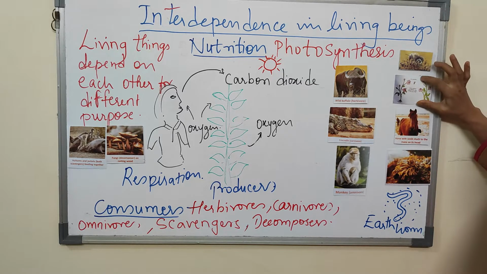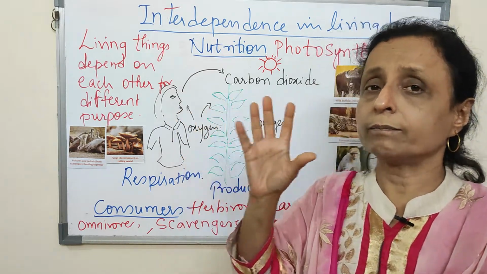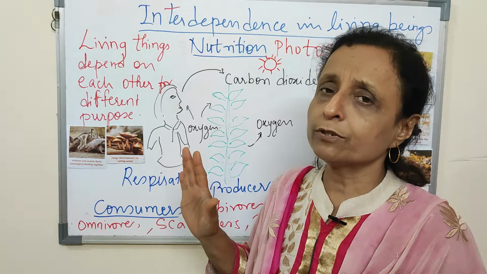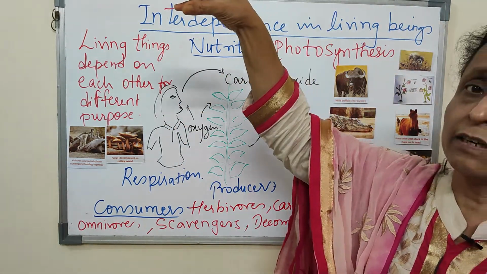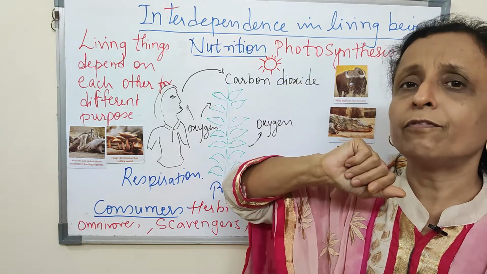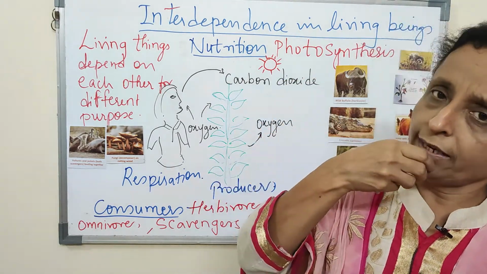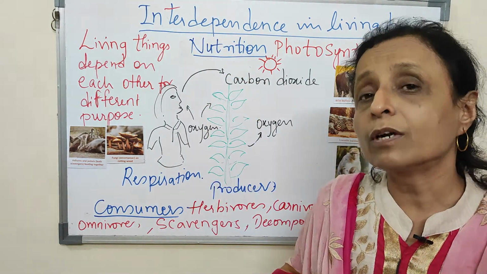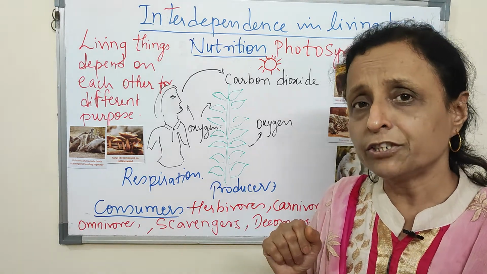Now, all the seeds and fruits are formed due to pollination. Pollination is the process of transfer of pollen grains from the anther to the stigma of the flower, and then the seed will be formed, fruit will be formed, we eat the fruit, throw the seed, and it will grow into a new plant. But who does the process of pollination? Who helps in pollination? Insects.